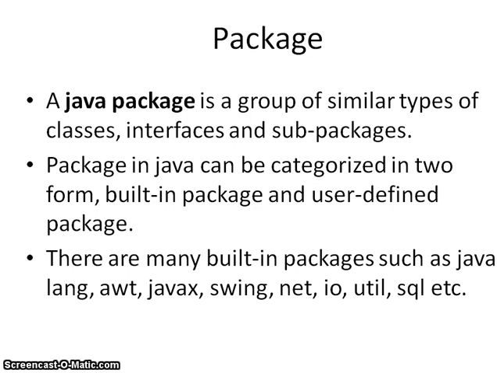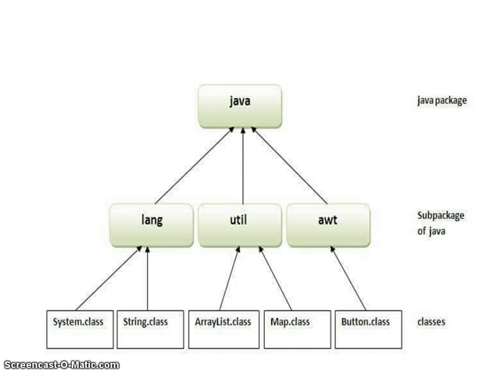Let's see another topic, that is package. A package in Java is a group of similar types of classes, interfaces and subpackages. Packages in Java can be categorized in two forms: built-in packages and user-defined packages. There are many built-in packages such as lang, awt, javax, swing, net, io, util, etc. So let's see one diagram for this.